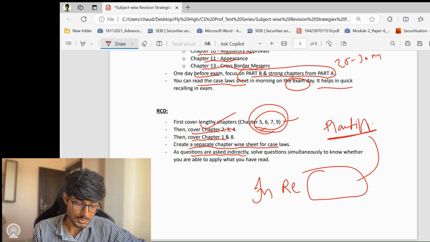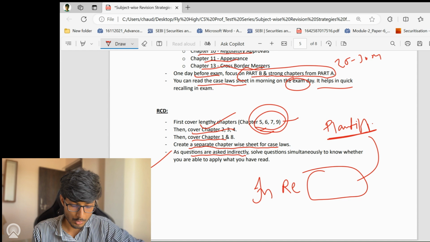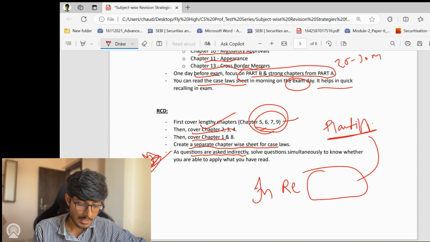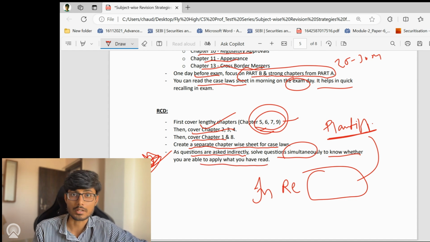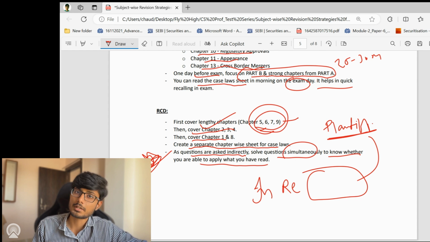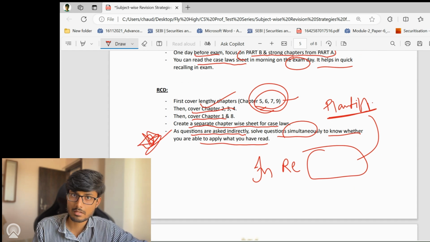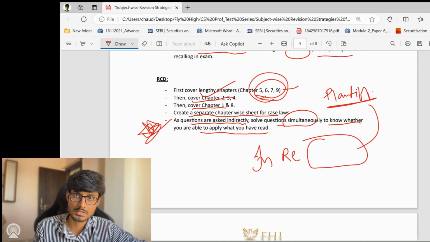And then, as questions are asked indirectly, this is a very, very important point. As questions are asked indirectly, solve questions simultaneously to know whether you are able to apply what you have read, right? So it is very important for you to solve the questions so as to understand your standing in terms of the topic you have covered. As usually the majority of the questions asked in RCD are case study based, you would be able to understand whether you are able to crack the case study or not, and accordingly revise the subject or cover the topic. So this is a very, very important point. Please do solve questions in RCD.